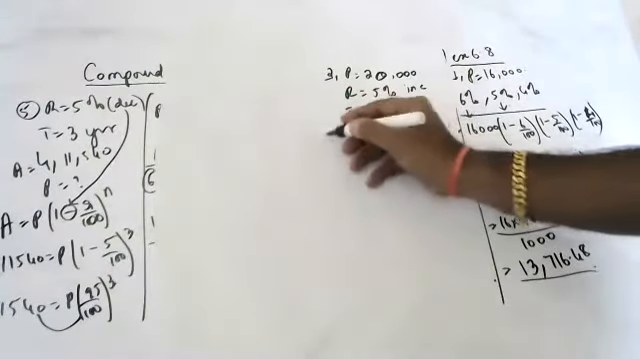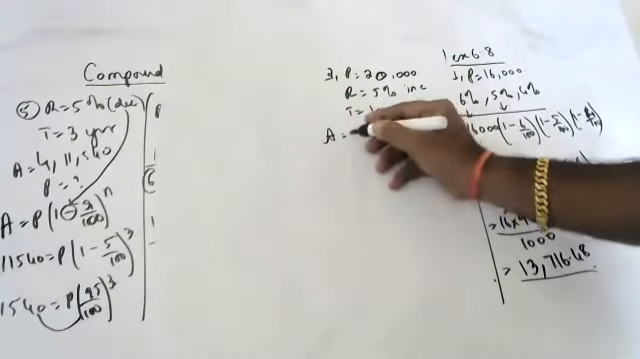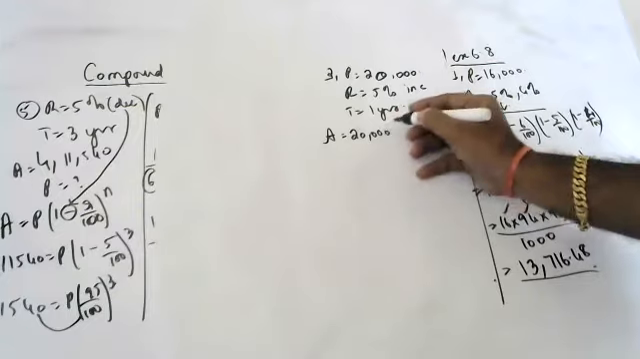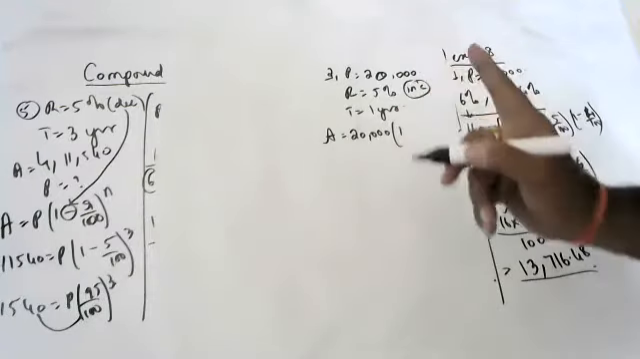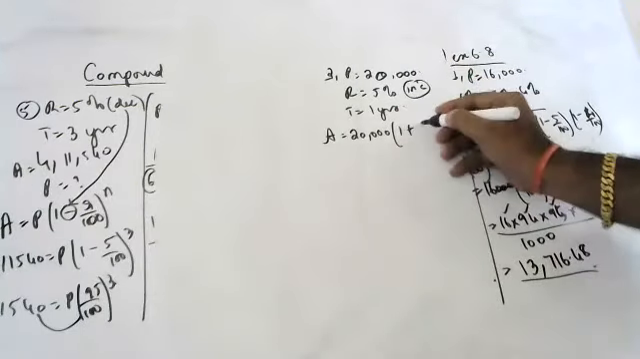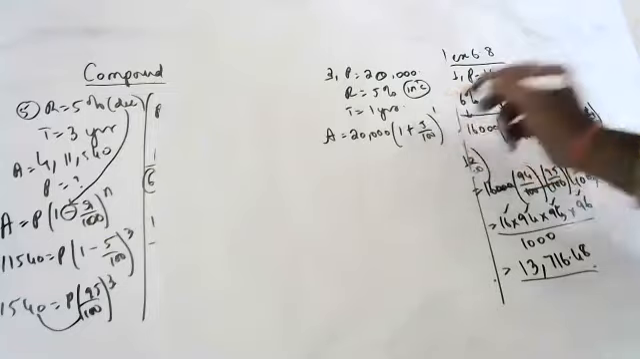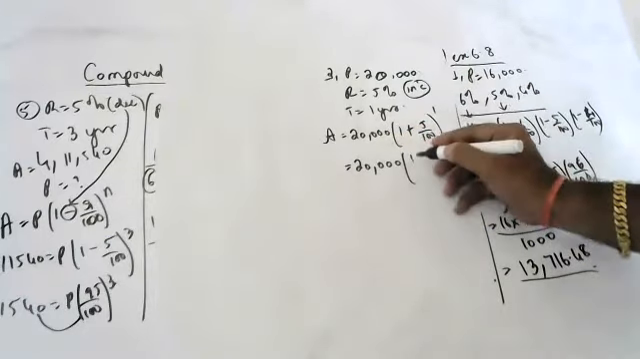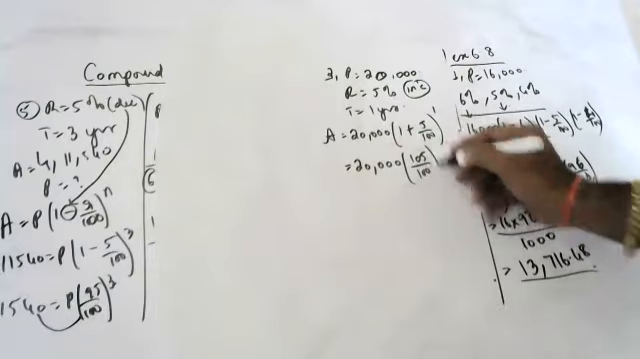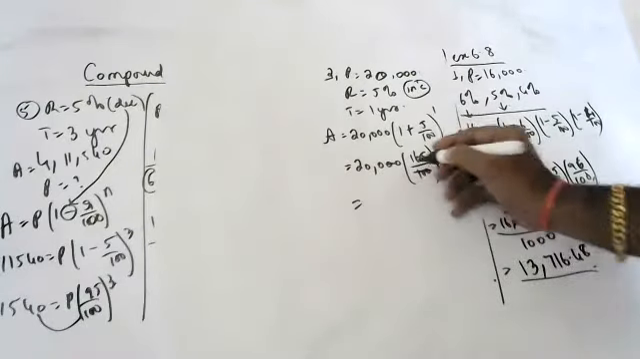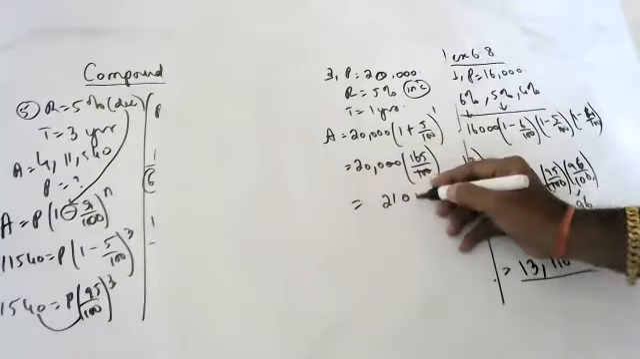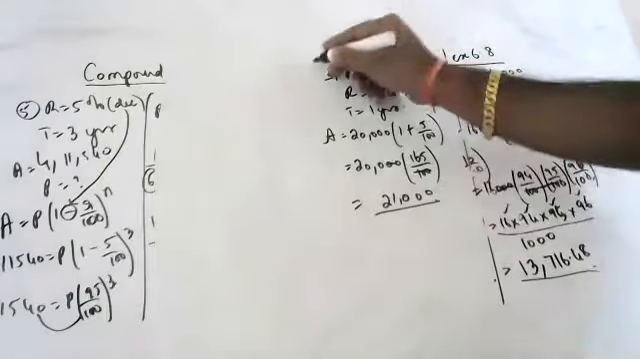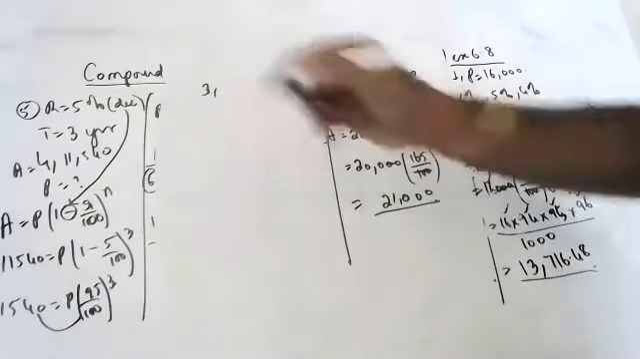Amount is equal to 20,000 into 1 plus 5 by 100, since increase means plus. That is equal to 20,000 into 105 by 100. Cancelling two zeros, we get 21,000. So after 1 year, it became 21,000.